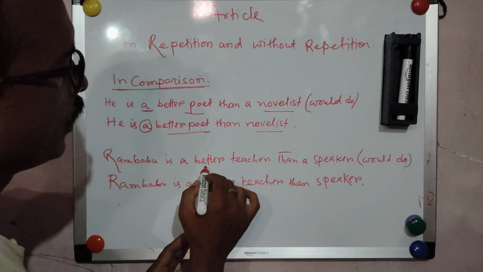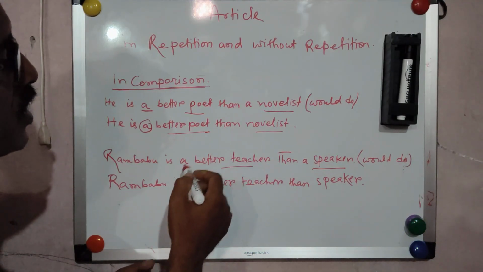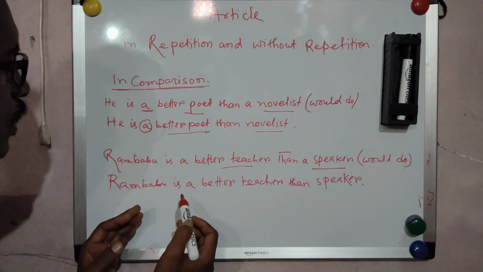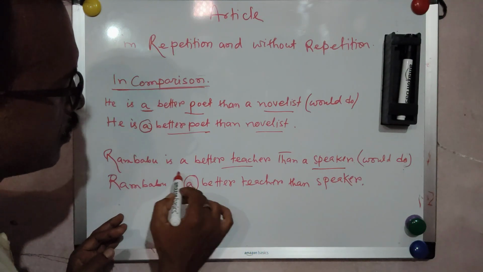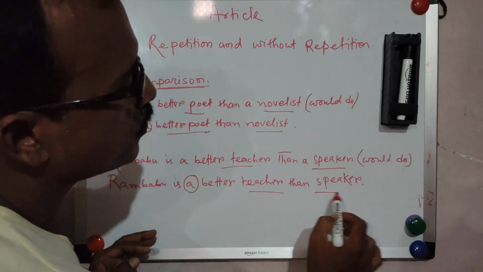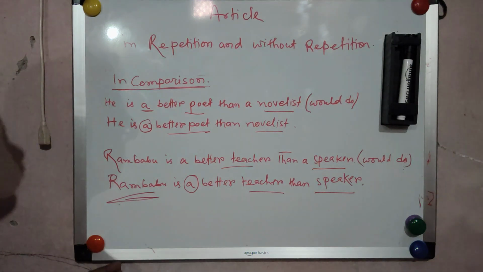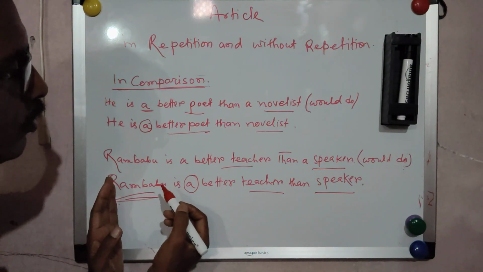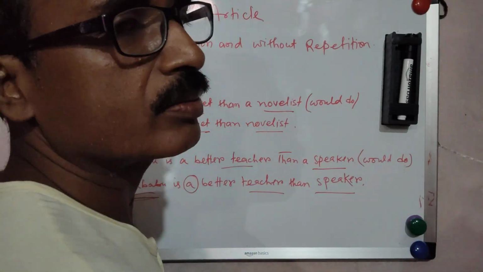Similarly, you see, Rambabu is a better teacher than a speaker. So here teacher and speaker are two different persons because they have separate article before them. But Rambabu is a better teacher than speaker. Here article is not repeated. That is why teacher and speaker, these two nouns are referring to a single person, that is Rambabu. Okay. So you see the difference? Here Rambabu as a teacher is a little bit better than as a speaker. Okay.